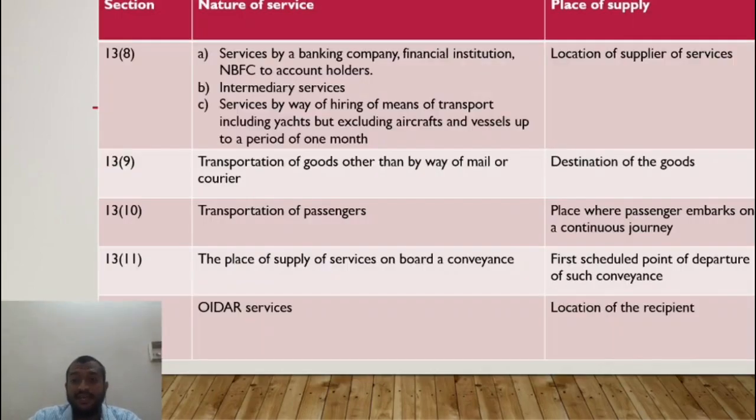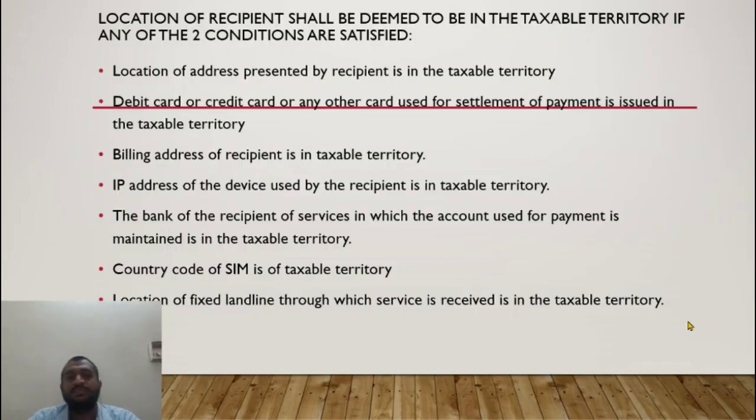So the place of supply is deemed to be the location of recipient, right? So it would be in the taxable territory. So this concludes our discussion on place of supply.